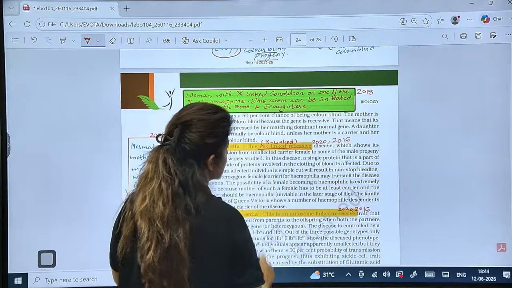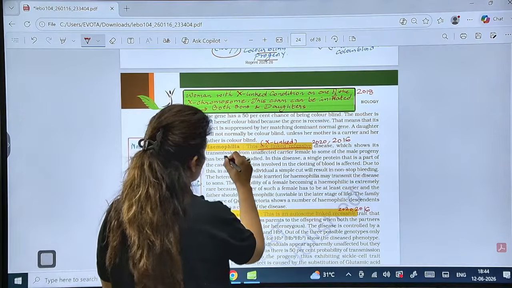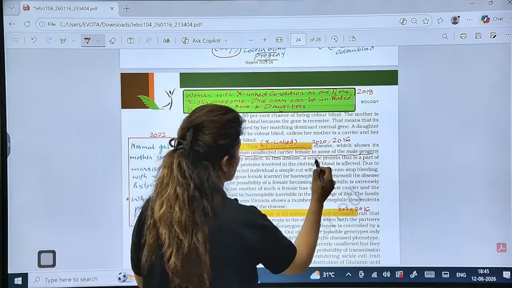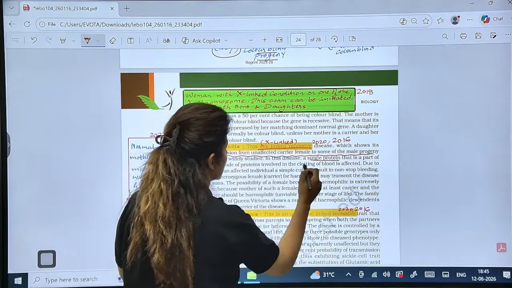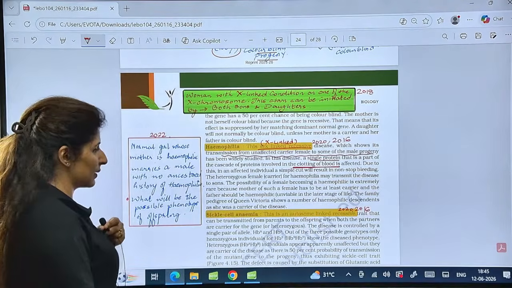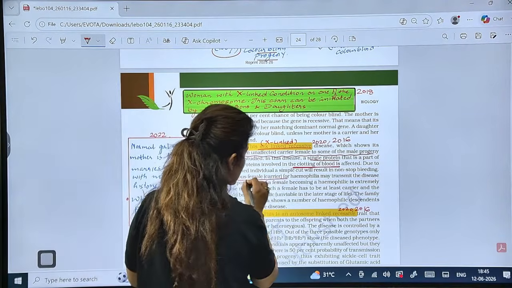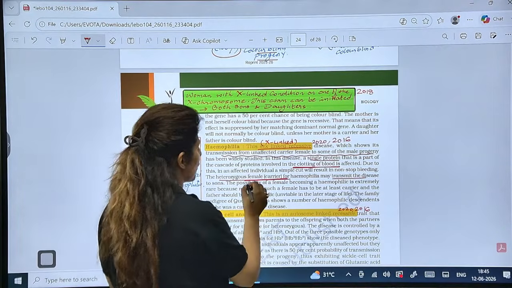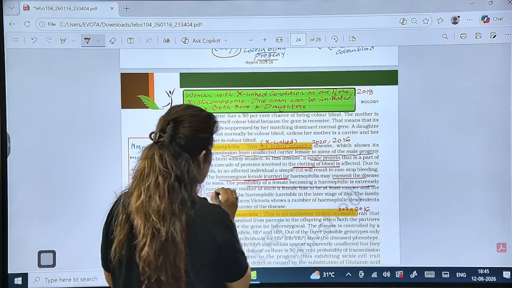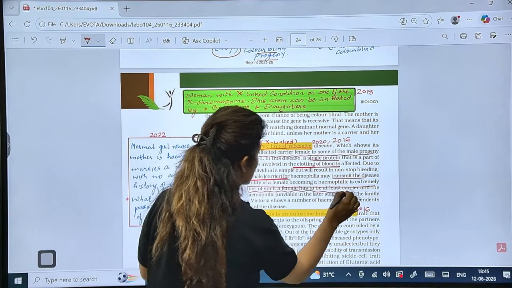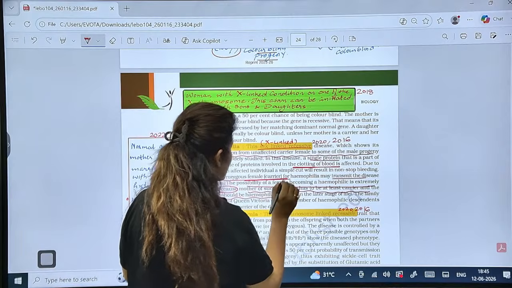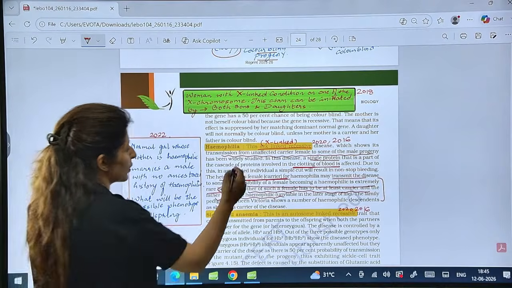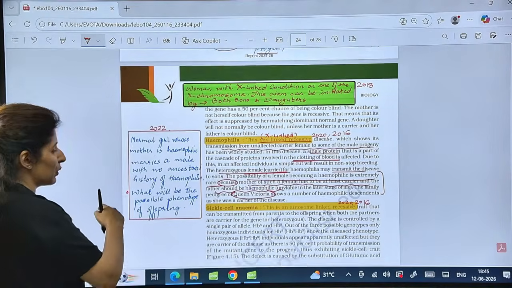Hemophilia, again, is a sex-linked recessive disorder, with transmission from an unaffected carrier female to some of the male progeny. A single protein in the cascade of proteins involved in clotting of blood is affected. A heterozygous female is known as a carrier. She can transmit the disease, but she herself is not hemophilic. The possibility of a female becoming hemophilic is extremely rare because the mother of such a female has to be at least a carrier and the father should be hemophilic. Very important line for assertion reason. It is also known as royal disease because it was found in the family of Queen Victoria.